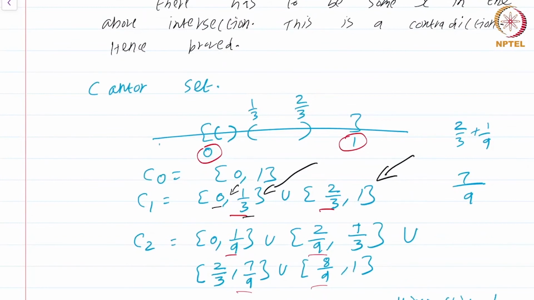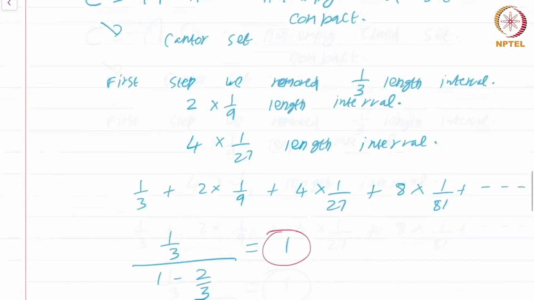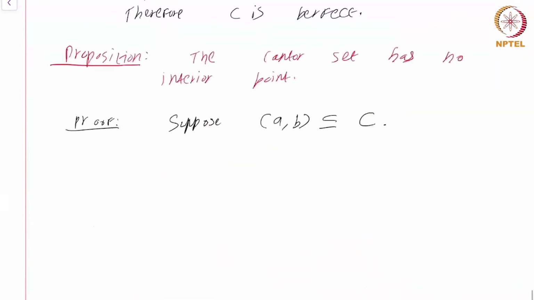Notice that at each stage in the construction of the Cantor set, each interval will be of length 1 by 3 power n. No interval of length greater than 1 by 3 power n can be contained in Cn. So let's write that.